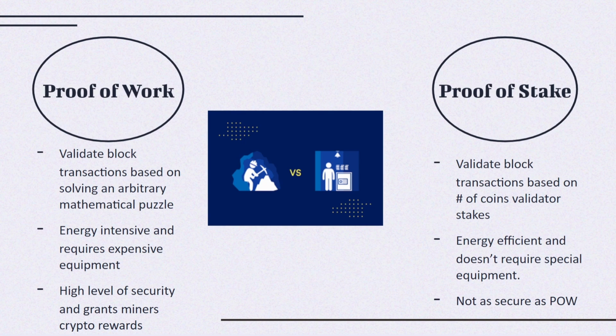Whereas in proof of stake, a set of nodes decide to stake their own cryptocurrencies in the transaction validation. The larger the amount of the stake and the longer the duration of the stake, the better the chances of the staker to get transaction validation responsibility, which means they're also going to be receiving some type of reward. So players of proof of stake need to put in a stake, which is just money you put so that when you don't finish the race, it gets taken away.